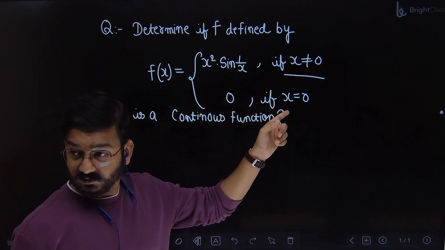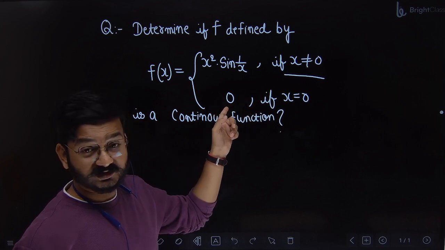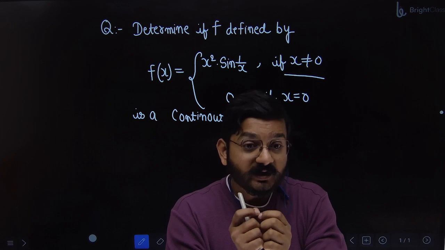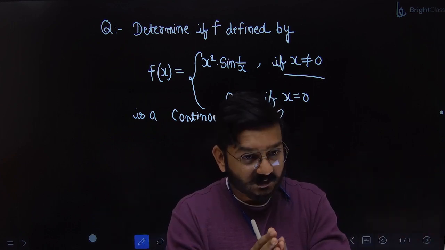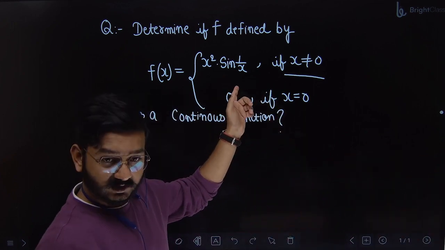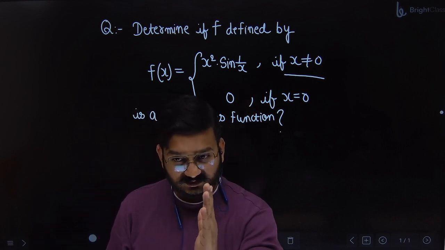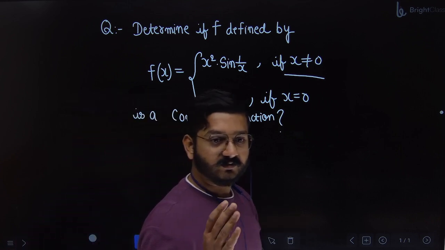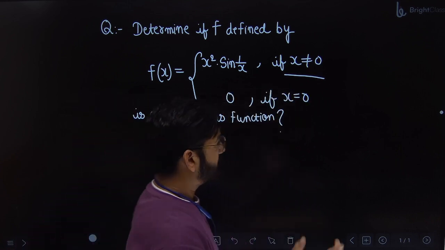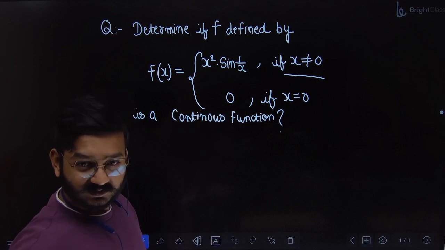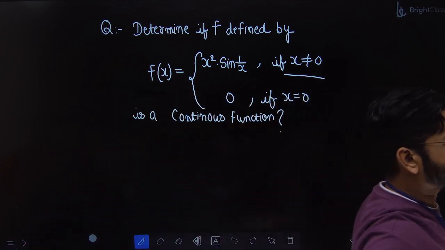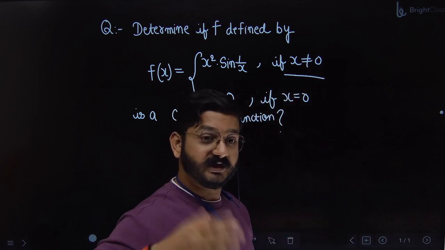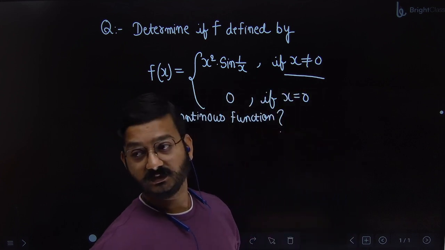Right? X equal to 0 means at x equal to 0, value of function is 0. When I say x not equal to 0, you take any value of x other than 0. You will take this function. If I take a value of x on the left side of 0, I will choose this one only. If I take a value of x on the right side of 0, still I have to choose this. First learn how to read the function. I'm repeating again and again. That is the first step. After this, continuity and limit comes. First know how to read the function.